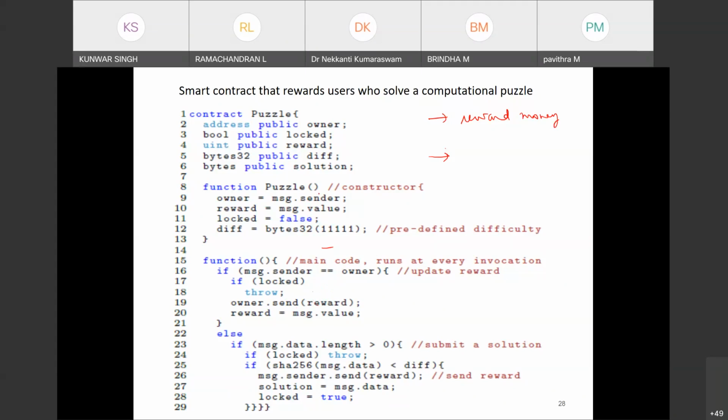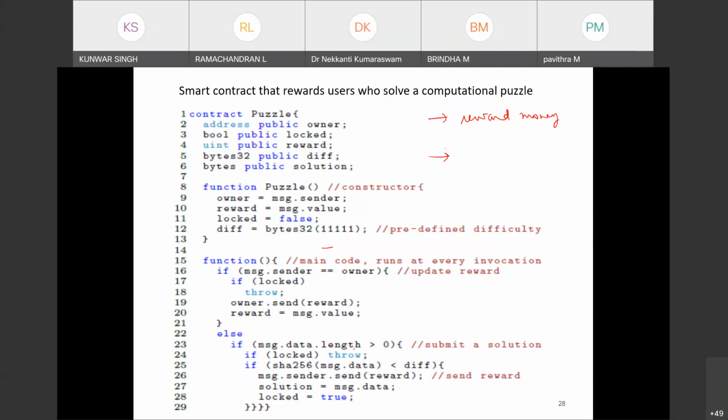In this contract, they have given the facility that the owner can change the reward money. You can see here, if the sender is the owner, then he can change the reward money. The reward will be the message value which he has sent now. That will be the new reward. If it is not the owner and other people are there, then they may have the solution.